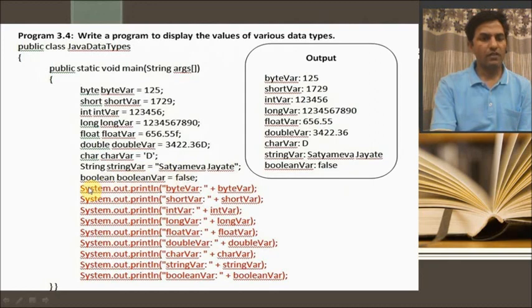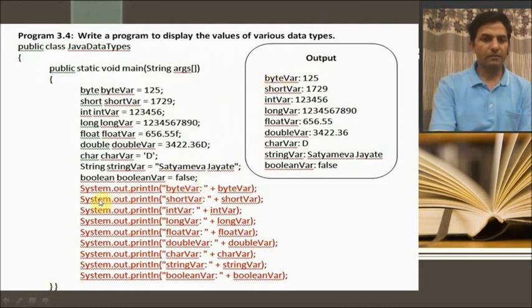Now I have used all these values or data types with system.out.println. So the first one is system.out.println byte var is equal to, here I have used double quotation, so it will be displayed as it is, you can see here. And the value of this byte var is here without double quotation marks, so it will represent this 125, the value of that variable. But what is in double quotation marks will be printed as it is on the output.